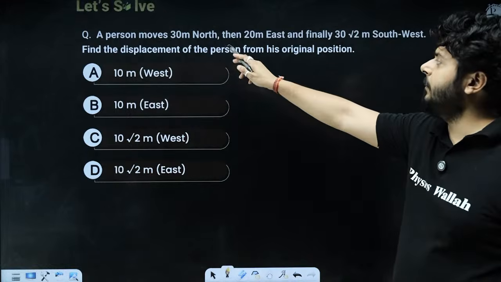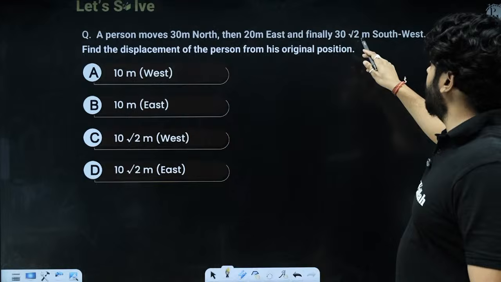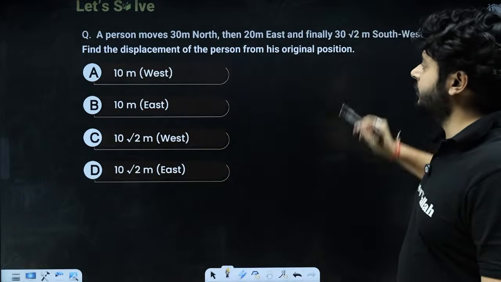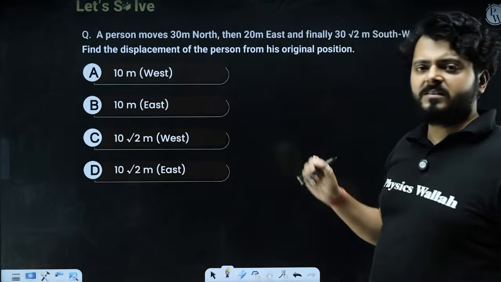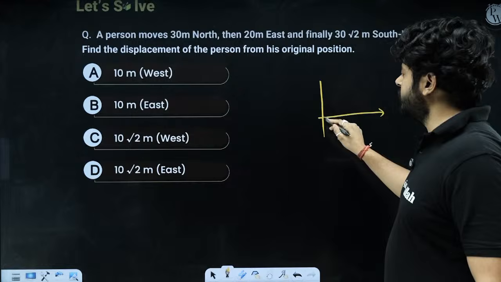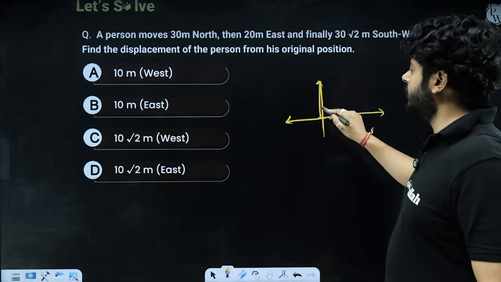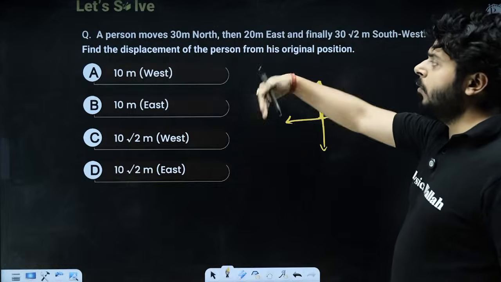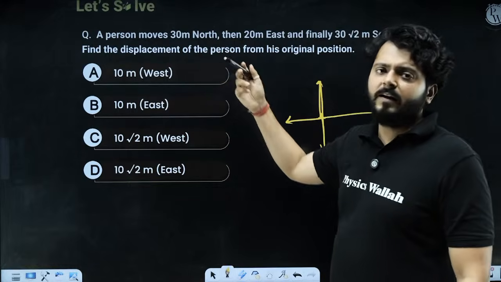A person moves 30 meter north, 20 meter east, 30 root 2 southwest. Find the displacement of the person from the original position. So here again, the person is not only moving towards east or towards west or only towards north, towards south. It is not moving in one dimension. It is covering more than one dimension. So here it is covering 2 dimensions.